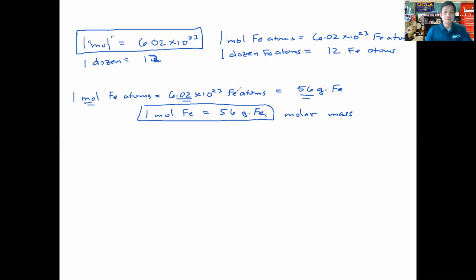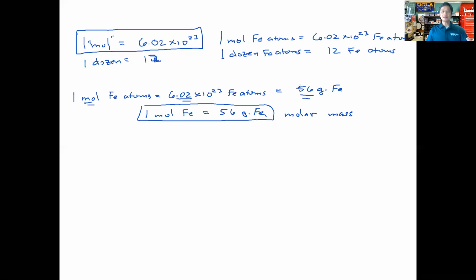So for example, the atomic mass of 1 atom of iron is going to be 56 AMUs, atomic mass units. However, since this number comes up so often, we give it a name: Avogadro's number. If we have Avogadro's number of iron atoms, it is going to have a mass of 56 grams.